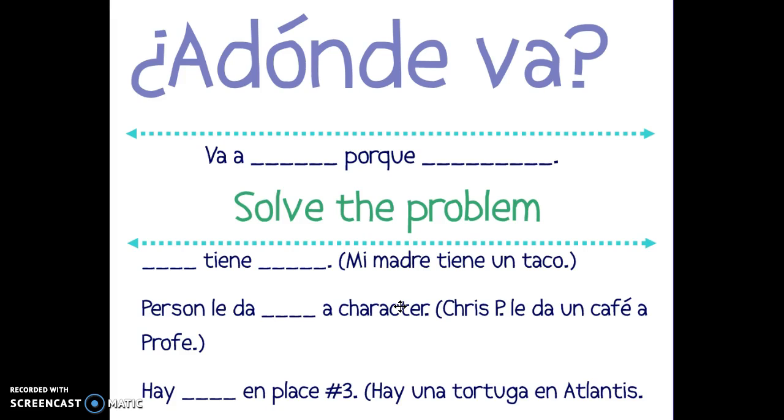The third one, which is probably going to be most common in your stories, you want to say hay, or there is, whatever you're looking for in place number 3. For example, hay una tortuga en Atlantis.